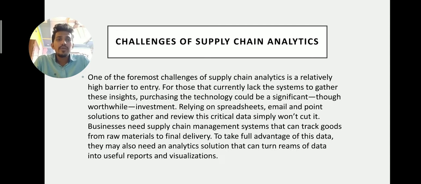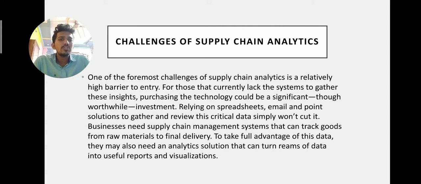Challenges of supply chain analytics. One of the foremost challenges of supply chain analytics is a relatively higher barrier to entry. For those that currently lack the system to gather this insight, purchasing the technology could be a significant though worthwhile investment.